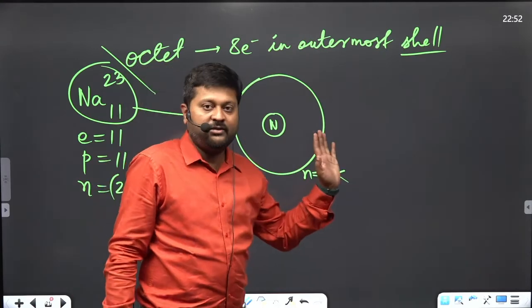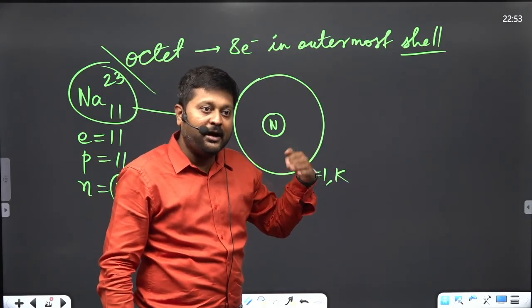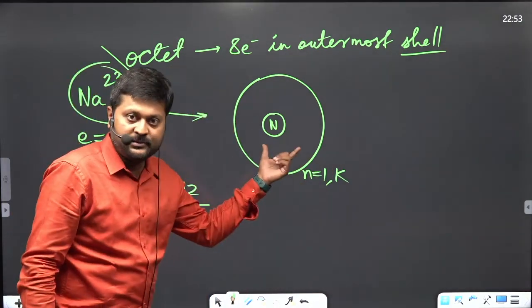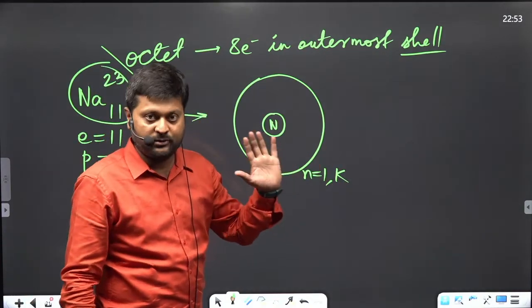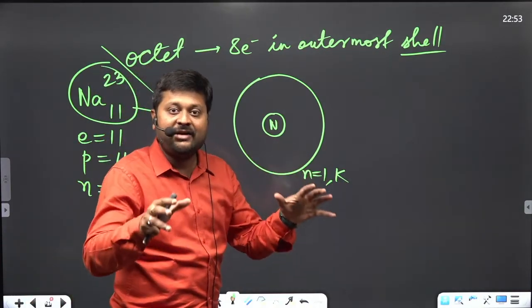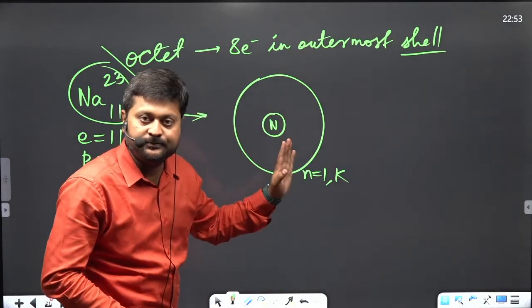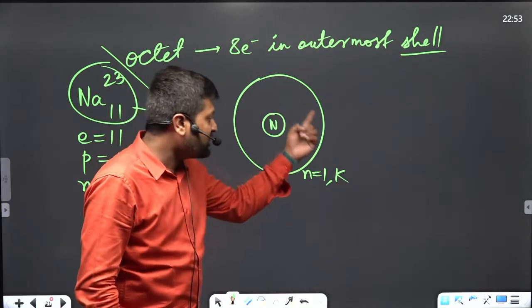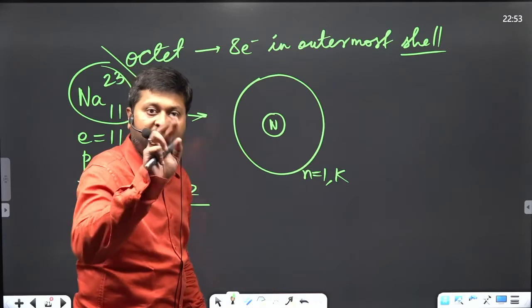We are trying to understand how electrons are arranged in an atom. One sodium atom contains 11 electrons, so they are not all arranged in one orbit. The maximum capacity of the first orbit, n equals 1, is 2 electrons only.